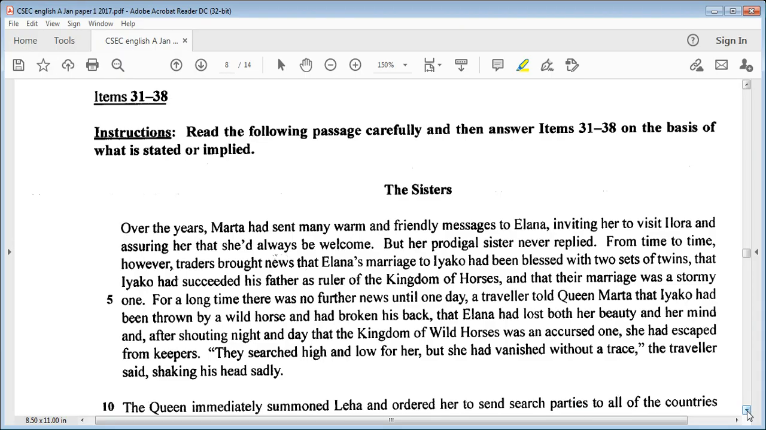So items 31 through 38, the instruction says, read the following passage carefully and then answer items 31 through 38 on the basis of what is stated or implied. And the title of it is The Sisters.